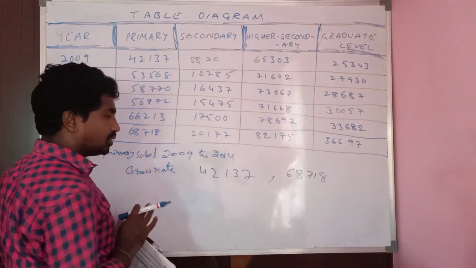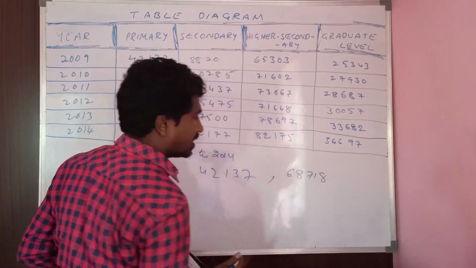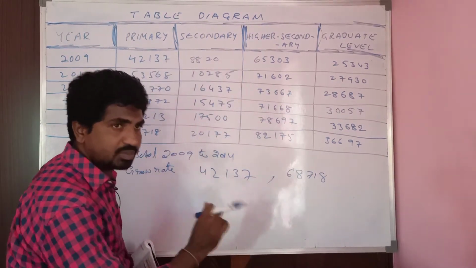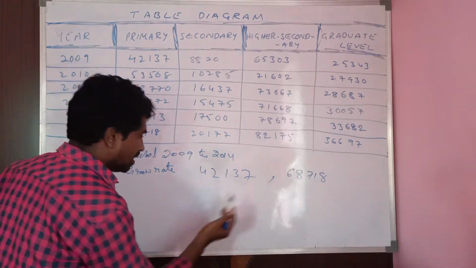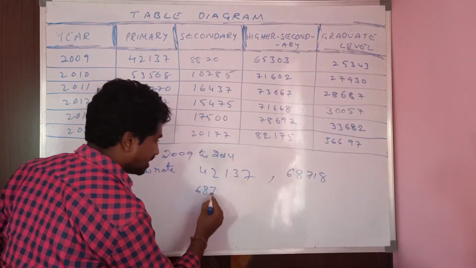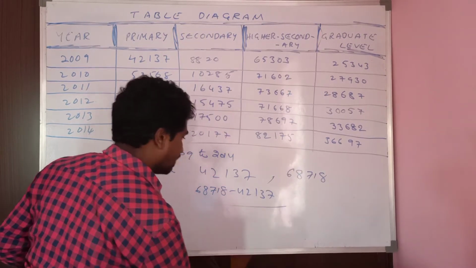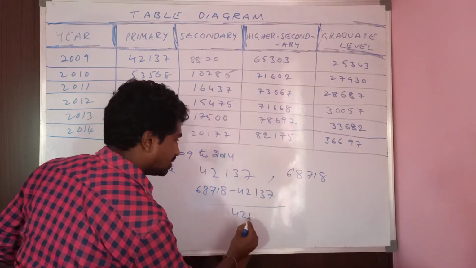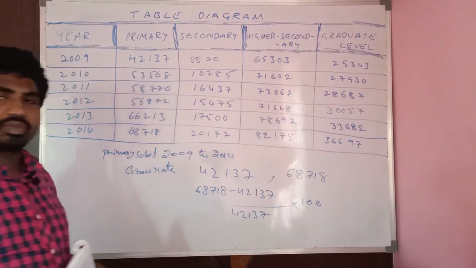Initial value 42,137 and the final value 68,718. So we take the difference by initial into 100. 68,718 minus 42,137 by initial 42,137 into 100.